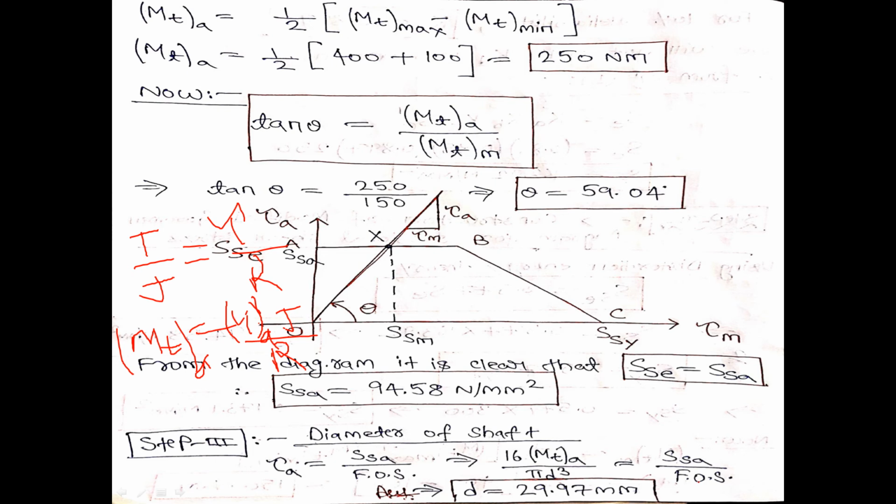Factor of safety is 2, given in the problem. M_ta, that is the alternating bending moment, we have already calculated as 250 Newton meter. So I will use this expression and I will get the value of D, the diameter of the shaft, which is 29.97 mm. From this, what I understood is that the maximum diameter I can make this shaft is 29.97 mm.